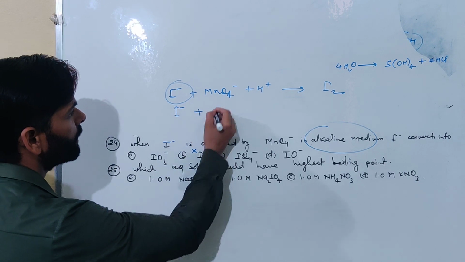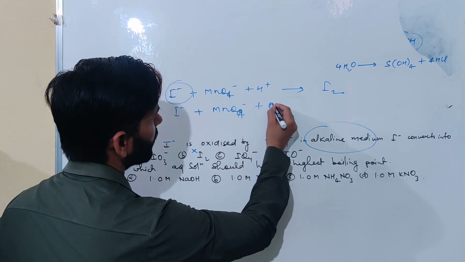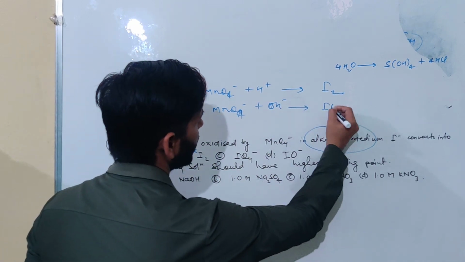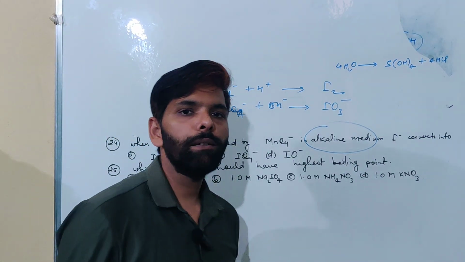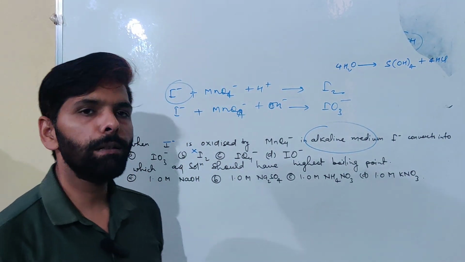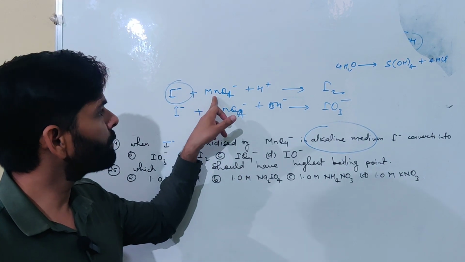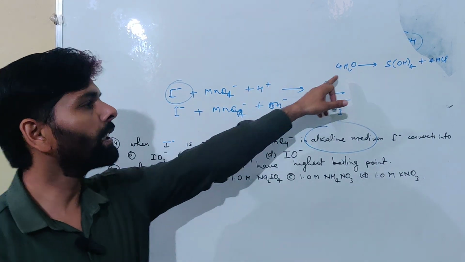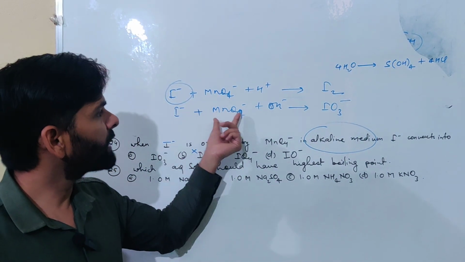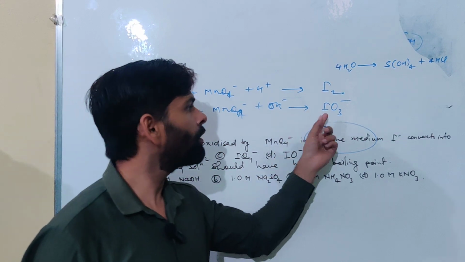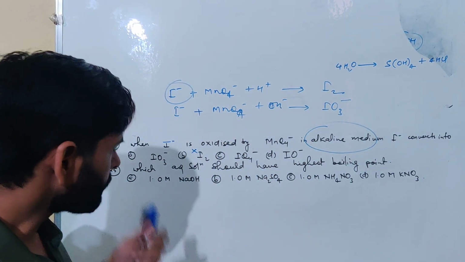What will be the product? MnO4 negative, in alkaline medium, OH minus, gets converted to iodate ion. You have to remember this. This is clearly given in NCERT, where the reactions of KMnO4 and K2Cr2O7 are given. It is given that iodide ion when reacted with permanganate ion in acidic medium, you will get iodine. But when the same iodide ion reacts with MnO4 negative in alkaline medium, what you will get? Iodate ion.